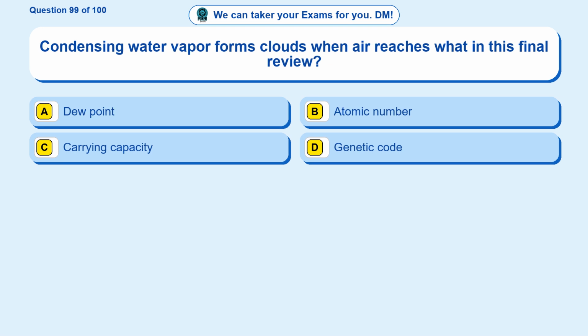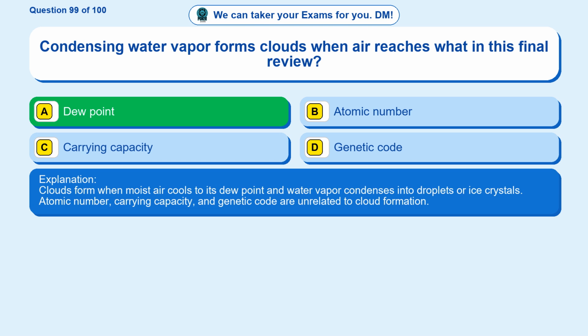Question 99. Condensing water vapor forms clouds when air reaches what in this final review? Option A, dew point. Option B, atomic number. Option C, carrying capacity. Option D, genetic code. The correct answer is option A. Dew point. Clouds form when moist air cools to its dew point and water vapor condenses into droplets or ice crystals. Atomic number, carrying capacity, and genetic code are unrelated to cloud formation.